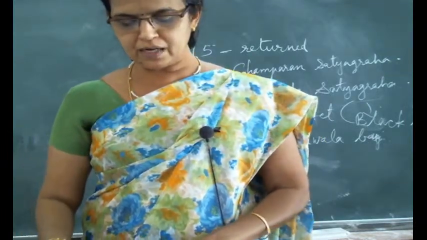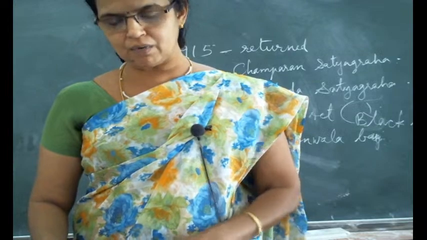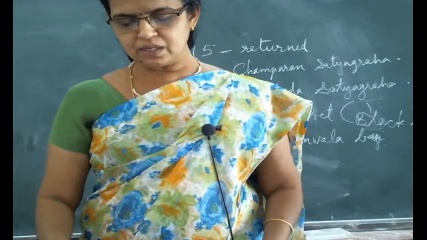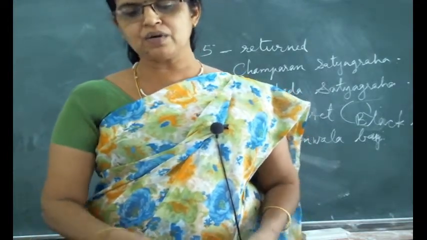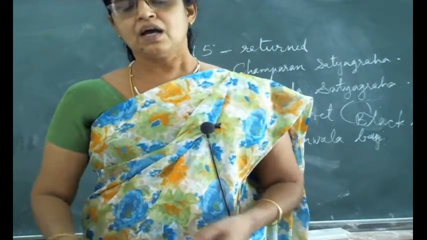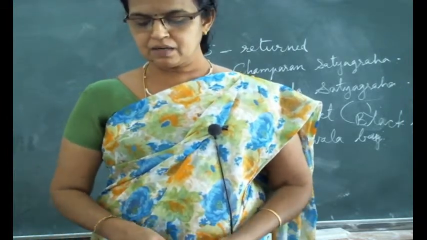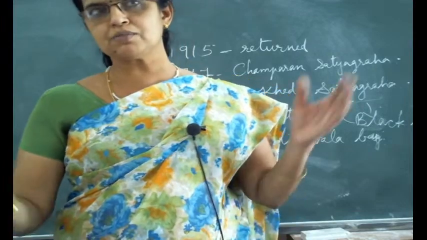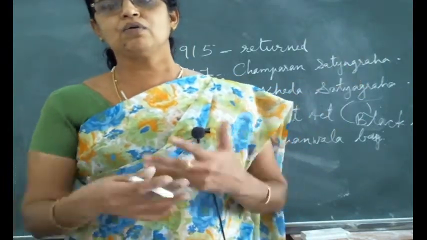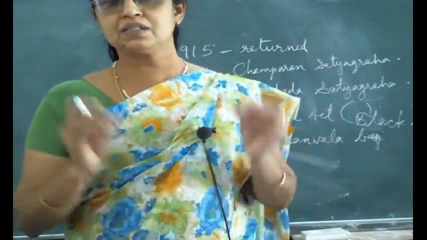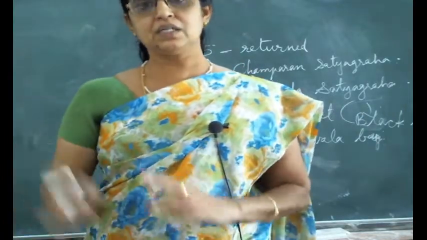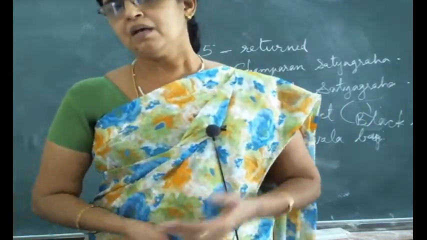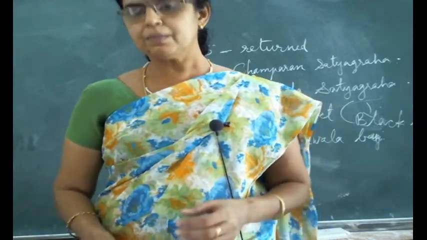Efforts were made to unite Hindus and Muslims during the Rowlatt Satyagraha. Gandhiji wanted the Hindus and Muslims to stand united to attain justice. Already we have seen there were a lot of issues. The British sowed the seeds of this Hindu-Muslim enmity, but Gandhiji was trying to bring them together.